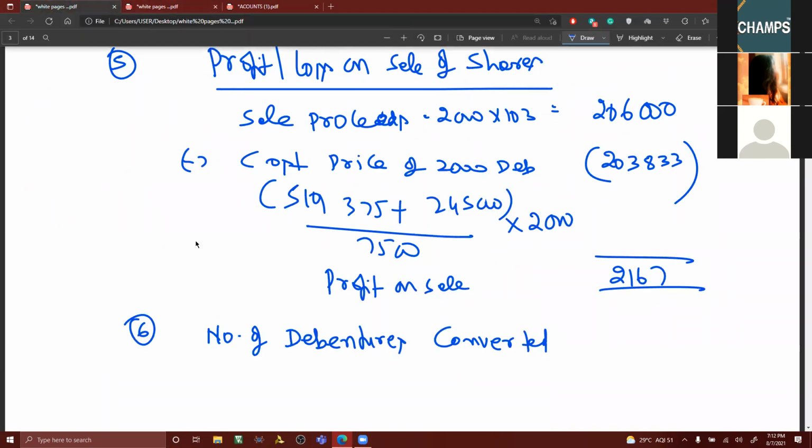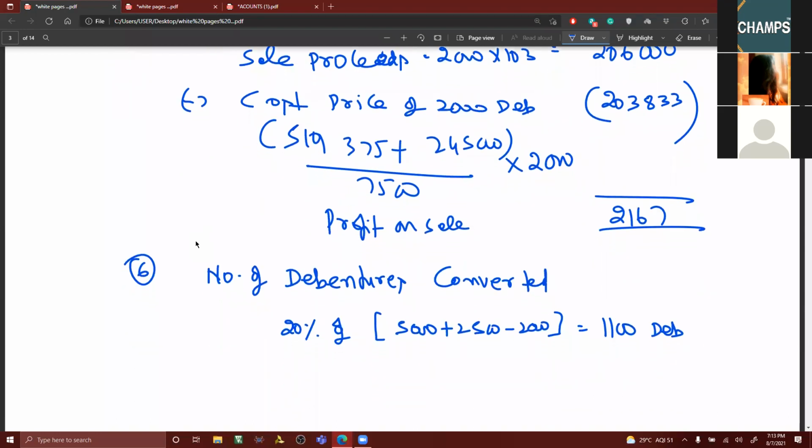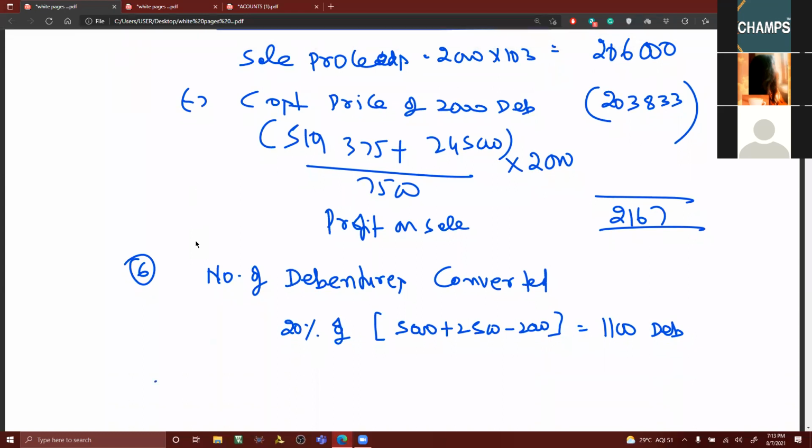So the number of debentures converted is equal to 20% of 5,500, which is 1100 debentures.